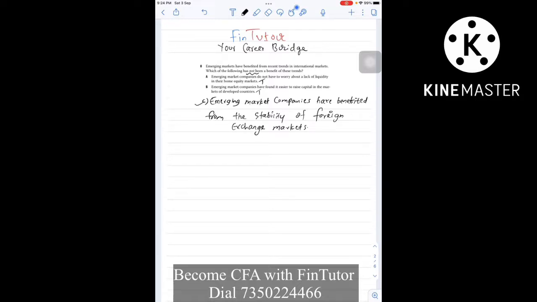So companies located in emerging markets have particularly benefited from this trend, because they no longer have to be concerned with capital constraint or lack of liquidity in their domestic markets. Why so? Because companies have found it much easier to raise capital in markets of developed countries, because these markets generally have higher level of liquidity and more stringent financial reporting requirement. So that's why option A and option B are correct statements and option C is incorrect. So option C is the answer over here.